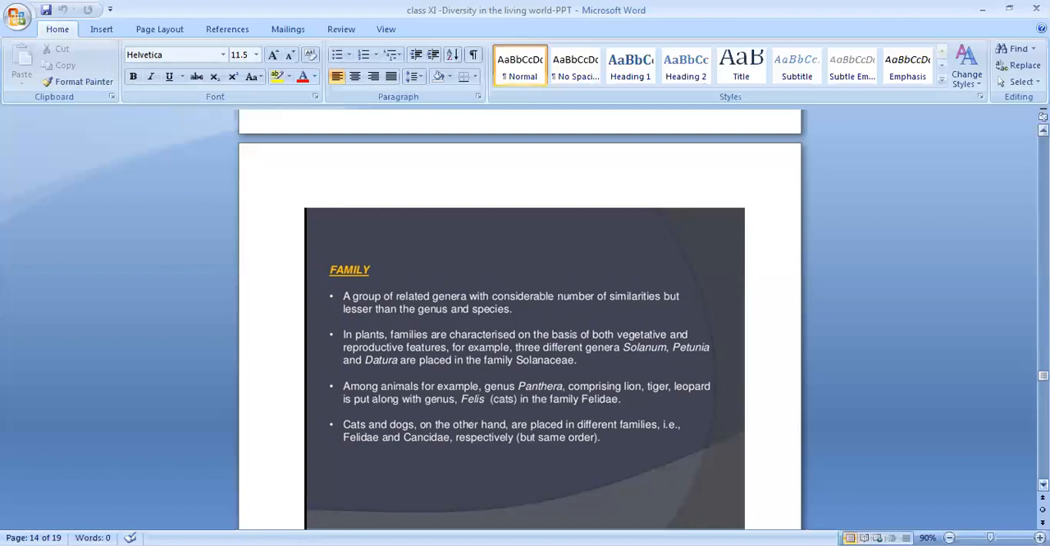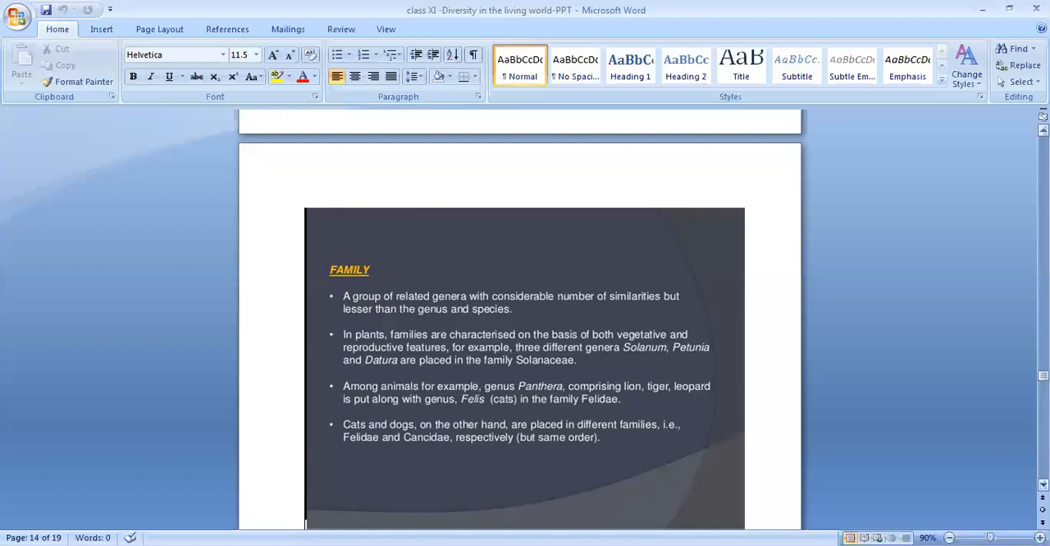Among animals, for example, genus Panthera, comprising lion, tiger, leopard, is put along with the genus Felis, cats, in the family Felidae. So if you are taking the case of animals, Panthera is one genus, Felis is another genus, but both come under the same family. The family name is Felidae. Clear? Cats and dogs, on the other hand, are placed in different families, that is Felidae and Canidae, respectively, but the same order. Different family, but the order is the same.